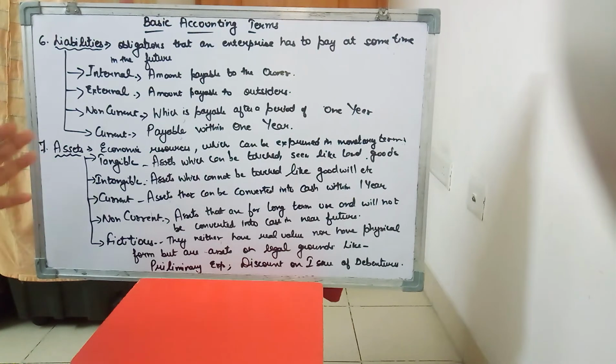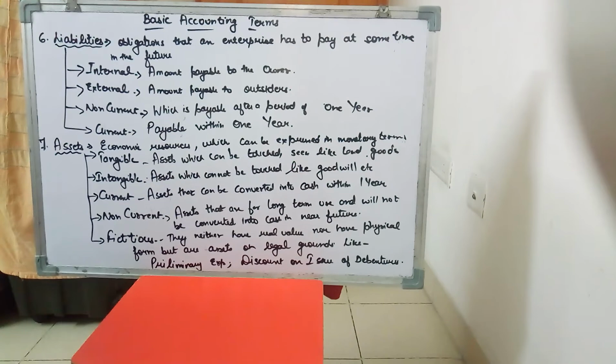So all the resources that help a businessman run his business are known as assets. Now assets can be divided into five different parts: tangible, intangible, current, non-current, and fictitious. Tangible are the things which can be touched, which can be seen, and that have physical existence.